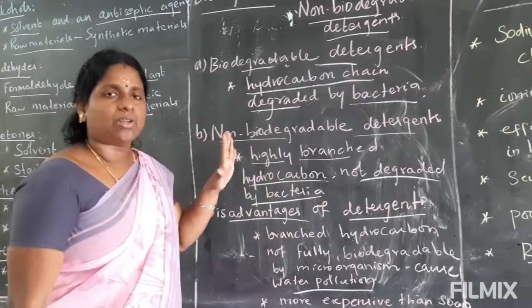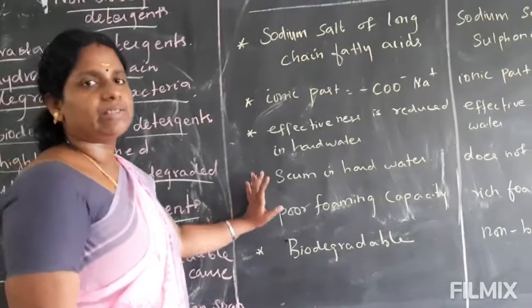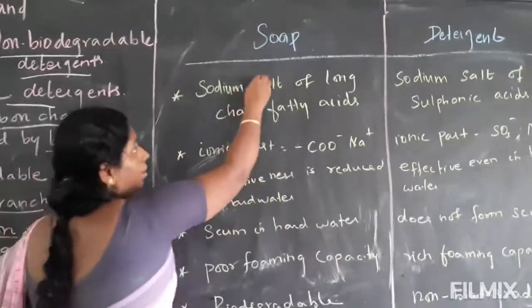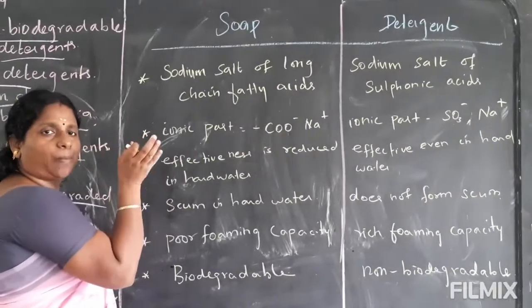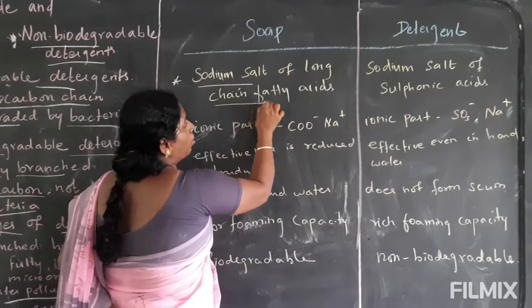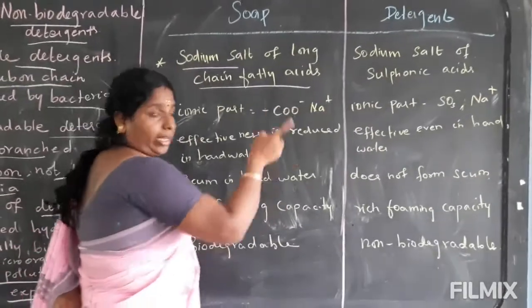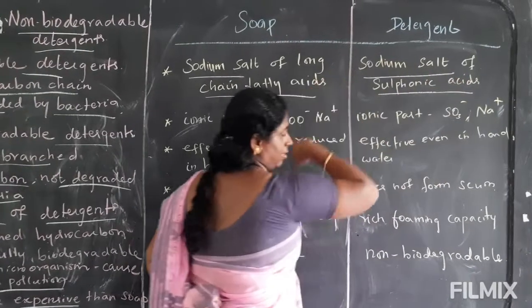And the last topic of this unit, carbon and its compounds, is differences between soap and detergent. First, what are the components present in soap? Sodium salt of long chain fatty acids. In detergent, sodium salt of sulfonic acid.